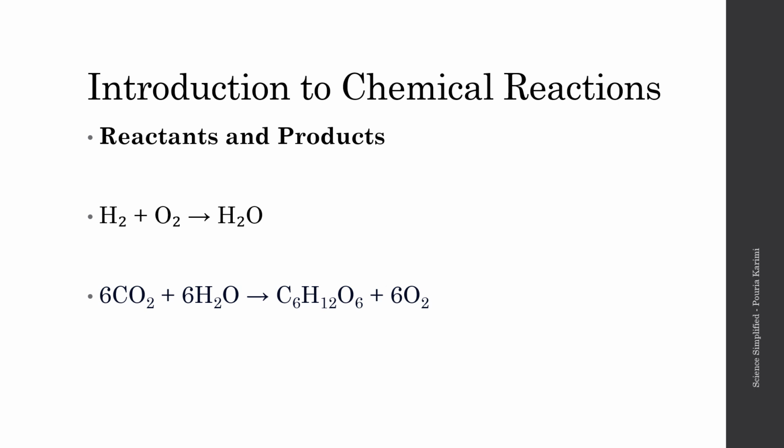Now, if you're wondering, this chemical reaction is the process of making water. Now, the chemical equation below, this is photosynthesis, right? Sun's light energy plus carbon dioxide and water are the reactants here. They react with one another to give us sugar and oxygen as a product on the right side of the equation. So it's pretty simple. Reactants react with one another on the left side to give us products on the right side of the arrow.